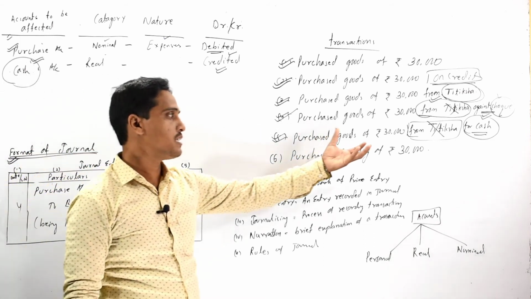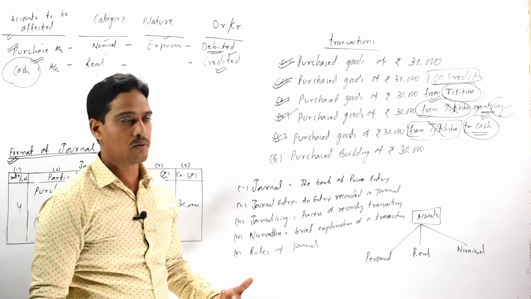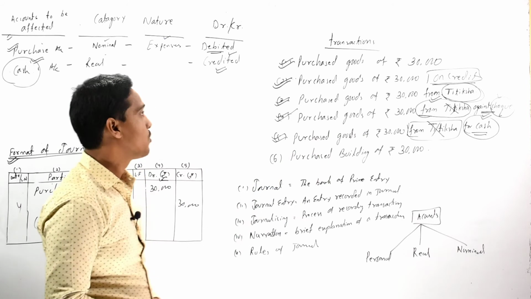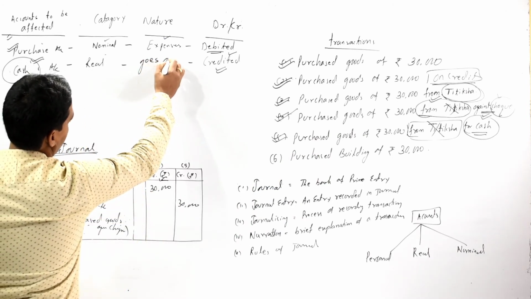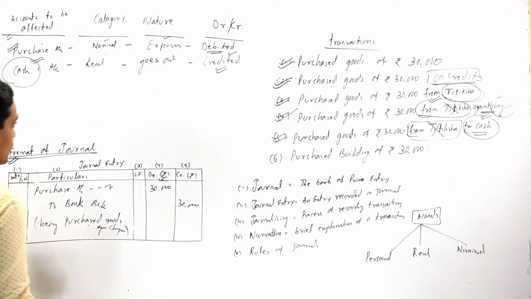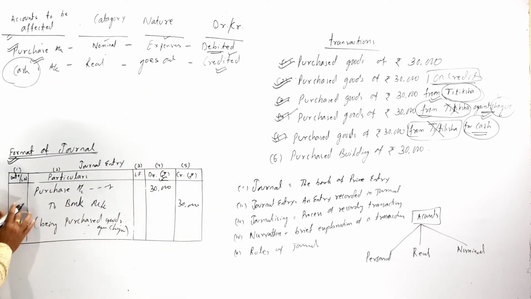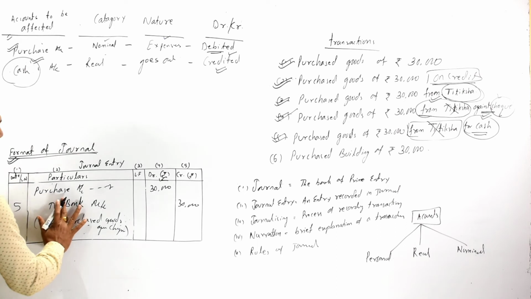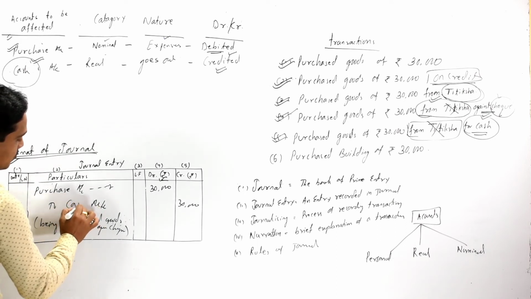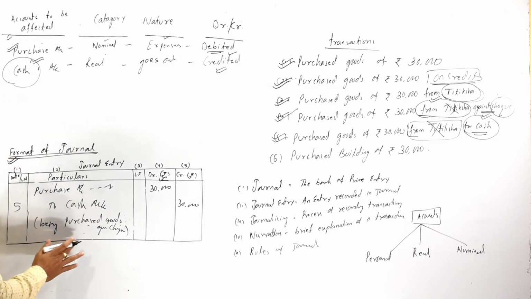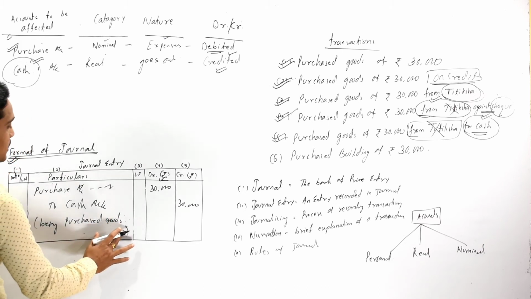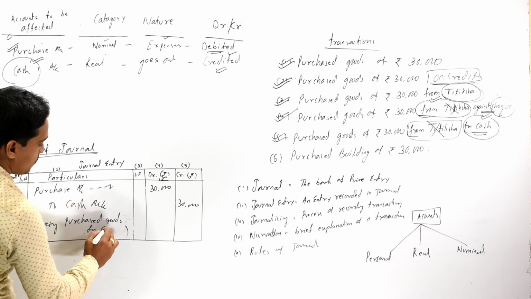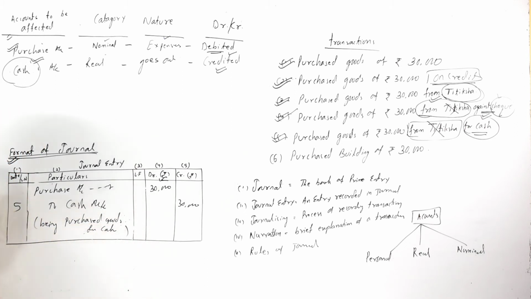As we are purchasing the goods, no doubt our cash goes out. So here cash goes out and it should be credited. So our fifth journal entry should be purchase account debit to cash account of rupees 30,000 and the narration should be being purchased goods for cash.